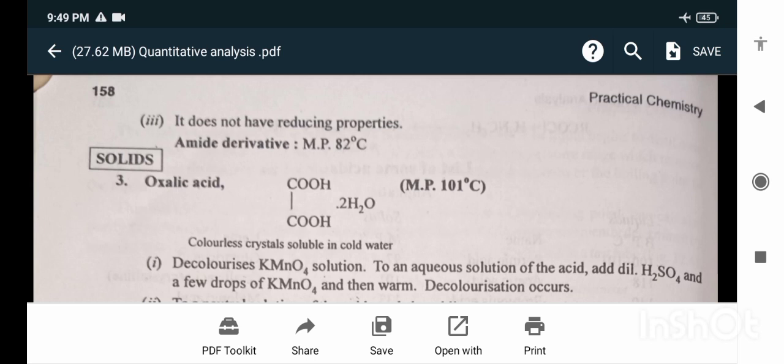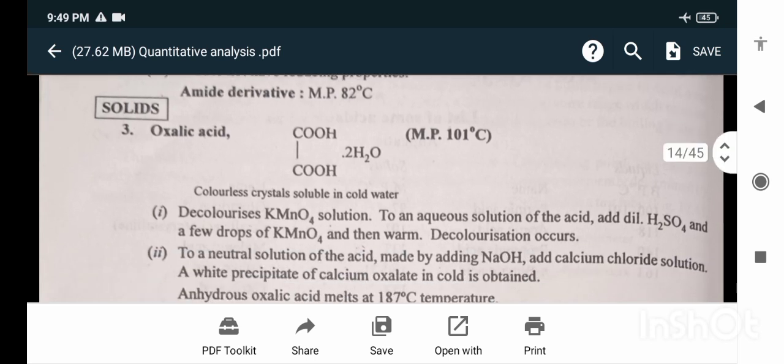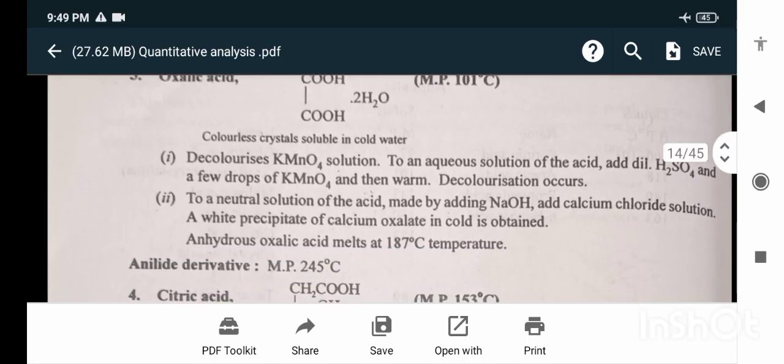Solids: oxalic acid. Melting point 101 degrees Celsius. Colorless crystals soluble in cold water. Decolorizes the KMnO4 solution. To an aqueous solution of the acid, add dilute H2SO4 and a few drops of KMnO4 and warm.